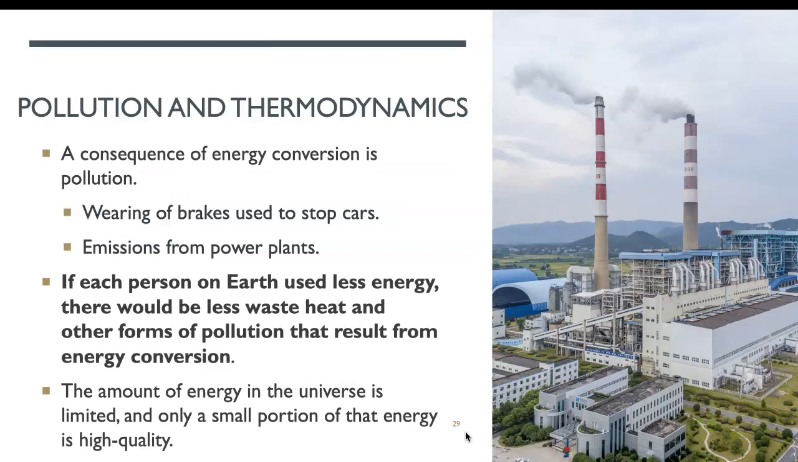If each person on Earth used less energy, there would be less waste heat and other forms of pollution that result from heat conversion. This is very deep. That's why I put it here. Think about cooking. We use electricity or gas, and we burn and we cook. In the ancient times, we just used wood. That efficiency is even lower. And now we use electric stove or we use natural gas, but still a lot of heat was released and we cannot use that heat. So the efficiency of the process is very low.